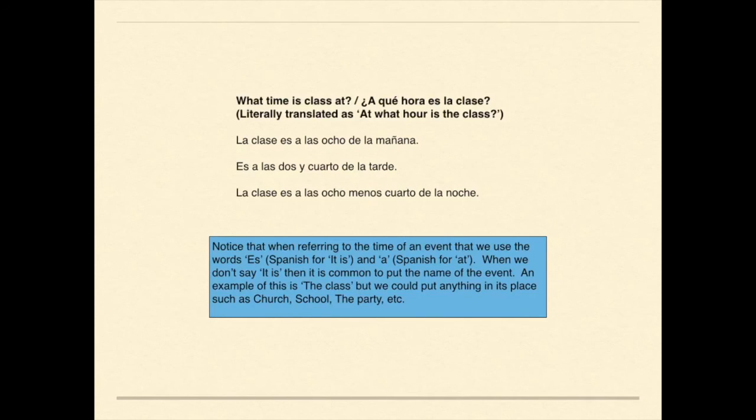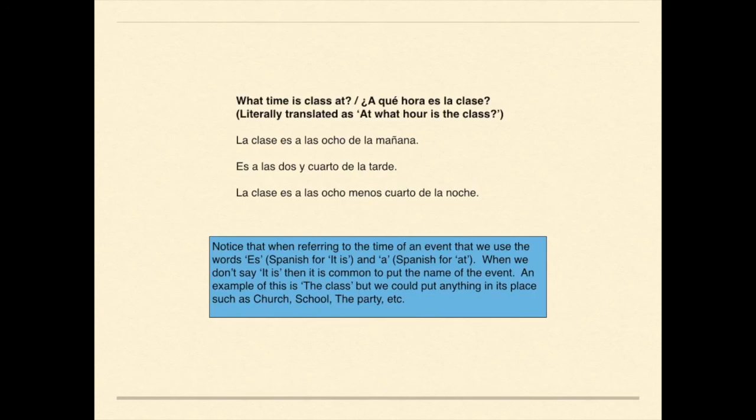So with the note here, notice that when referring to the time of an event, we use the words es, Spanish for it is, and a, which is Spanish for at. It is at. When we don't say it is, then it is common to put the name of the event. An example of this is the class. But we could put anything in its place, such as church, school, the party, etc. Alright, so we've kind of already covered that.